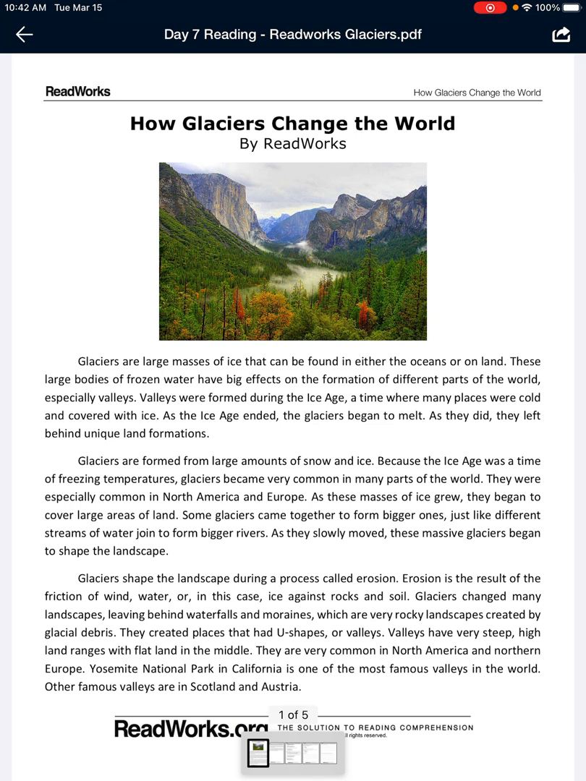They created places that had U-shapes, or valleys. Valleys have very steep, high land ranges with flat land in the middle. They are very common in North America and Northern Europe. Yosemite National Park in California is one of the most famous valleys in the world. Other famous valleys are in Scotland and Austria.